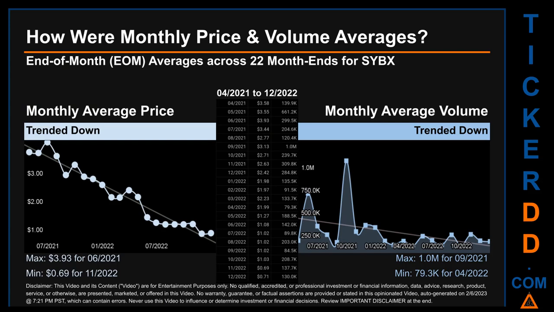How were price and volume averages for SYBX? Across 448 trading days, there were a total of 22 month ends, of which monthly averages for daily price and volume were calculated. Overall, monthly price average trended down while monthly volume average trended down. The maximum end-of-month average price was $3.93 for 06/2021 while the minimum was 69 cents for 11/2020. Looking at volume, 09/2021 and 04/2022 respectively saw the highest and lowest monthly average volume at 1,000,000 and 79.3 thousand.